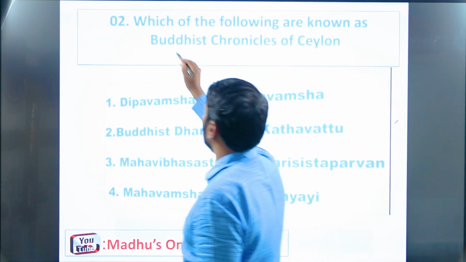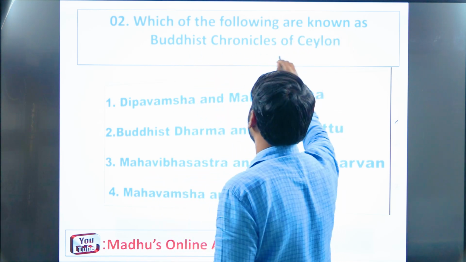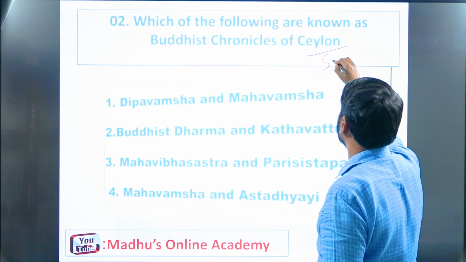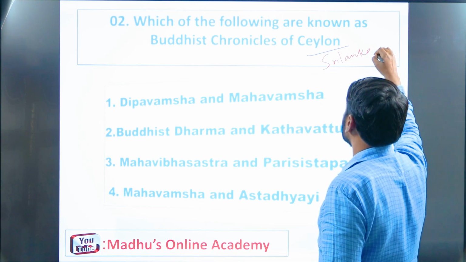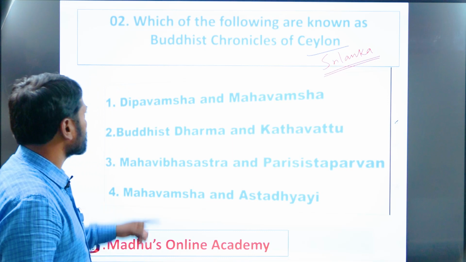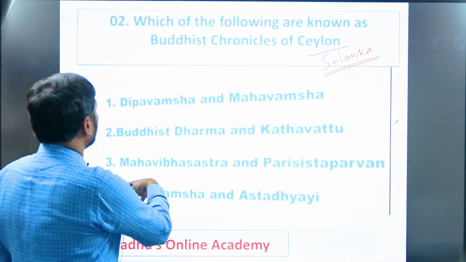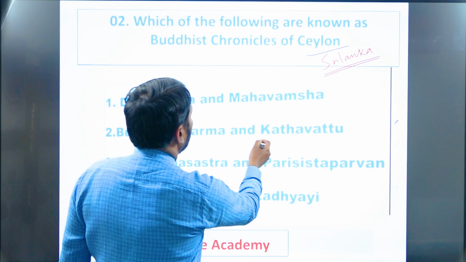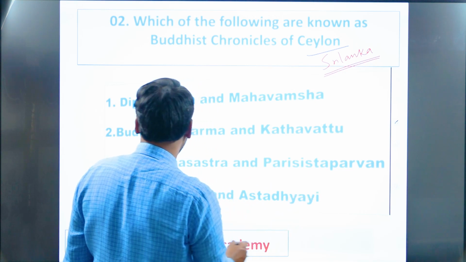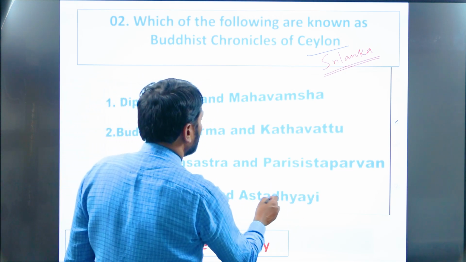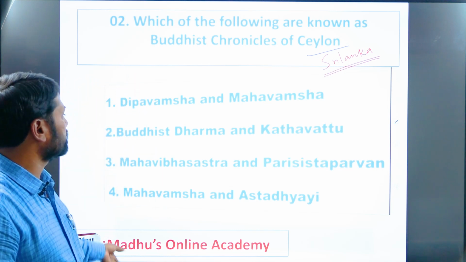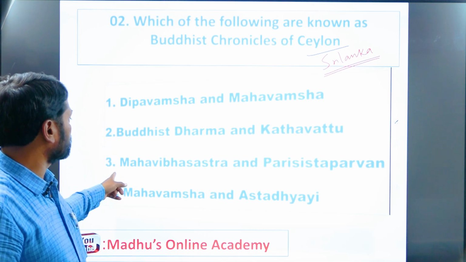Here, question number 2. Which of the following are known as Buddhist chronicles of Ceylon? Ceylon means, remember, the present Sri Lanka, right. So here number 1, Deepavamsha and Mahavamsha. Number 2, Buddhist Dharma and Kathavatthu. Number 3, Mahavibhasha Shastra and Parisishtaparvan. Fourth one, Mahavamsha and Ashtadhyayi. So tell me the right answer for question number 2. Which one is right? 1 or 2 or 3 or 4?